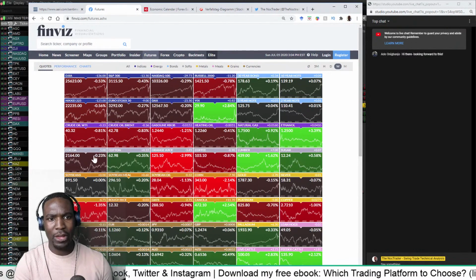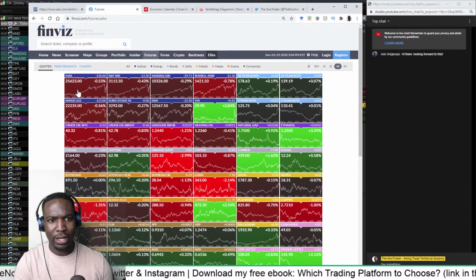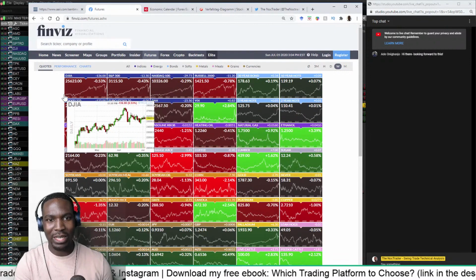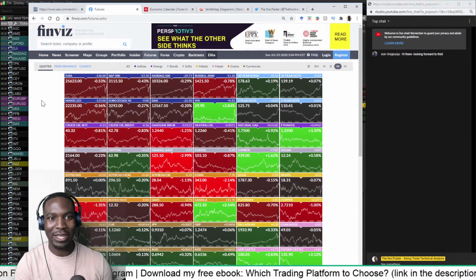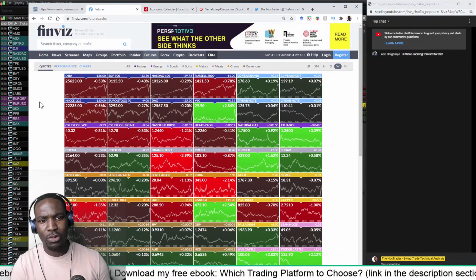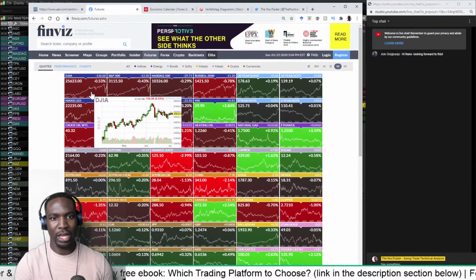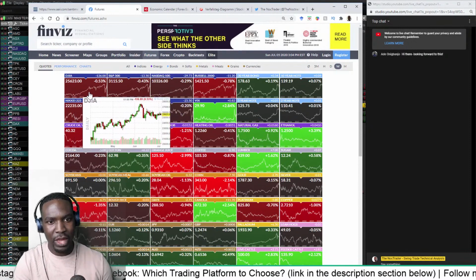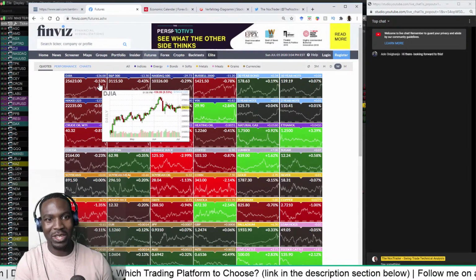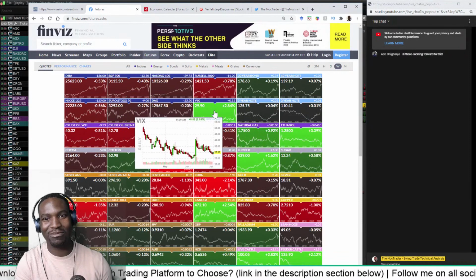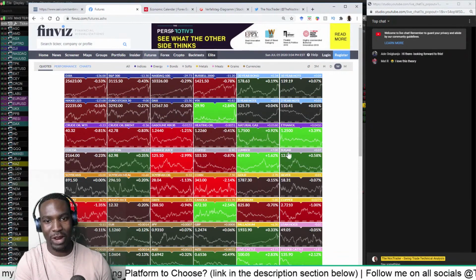So just want to take a look at a snapshot of the heat map first. Over the last week, most of the major indices ended slightly red. They had a good bullish move after the non-farm payroll, but I think they lost a lot of their gains on Friday. It's marginally down, like 0.5%, 0.4%, not too far down, but it's in the red.